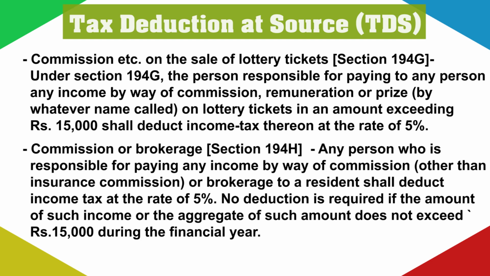Commission or brokerage: section 194H says that any person who is responsible for paying any income by way of commission other than insurance commission, or brokerage, shall deduct tax at the rate of 5%. No deduction is required if the amount is less than rupees 15,000 during the previous year.